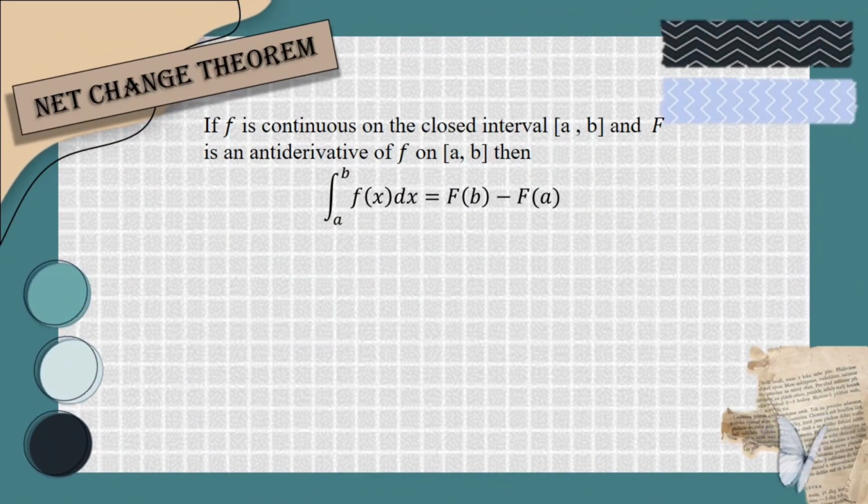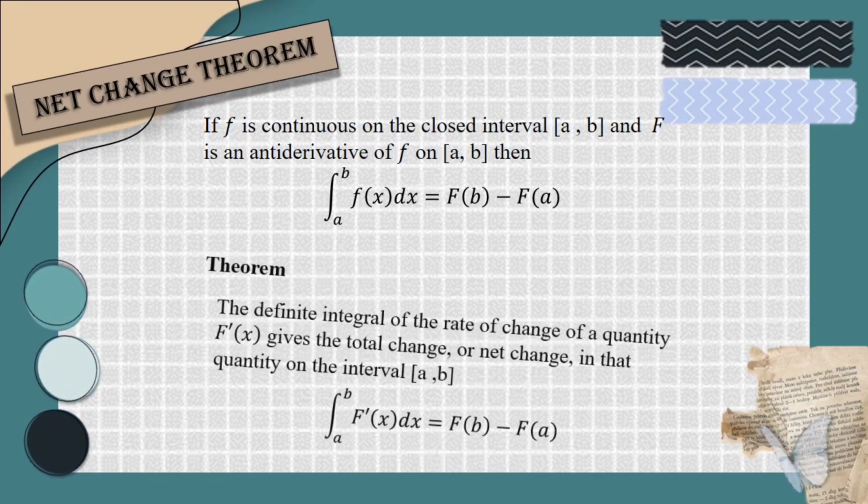Last, net change theorem. If f is continuous on the closed interval [a, b] and F is an antiderivative of f on [a, b], then the integral from a to b of f(x) dx equals F(b) minus F(a).